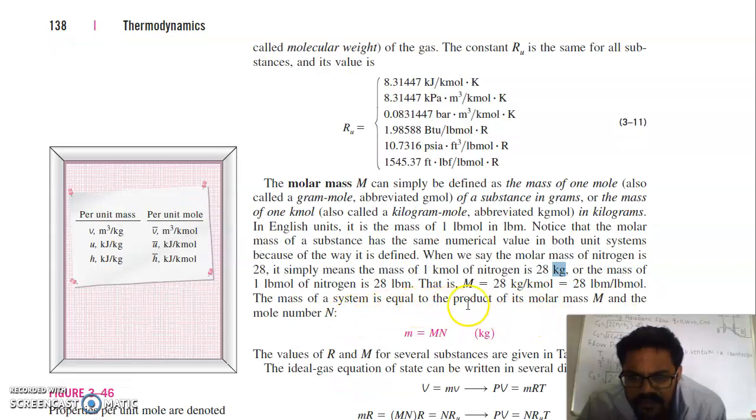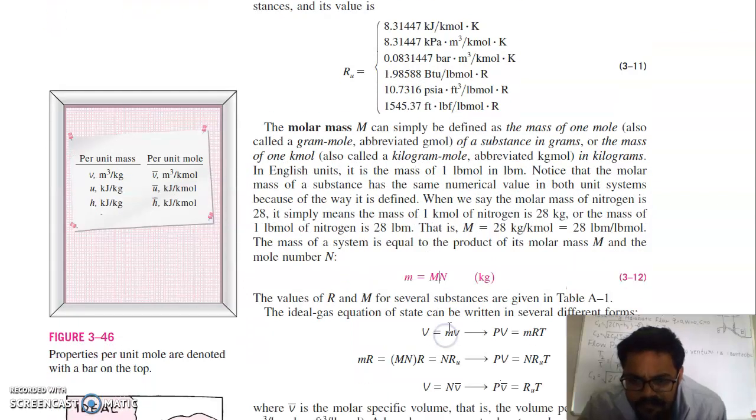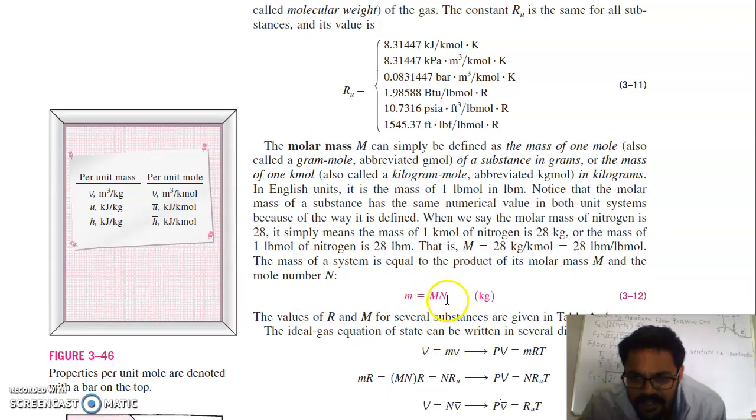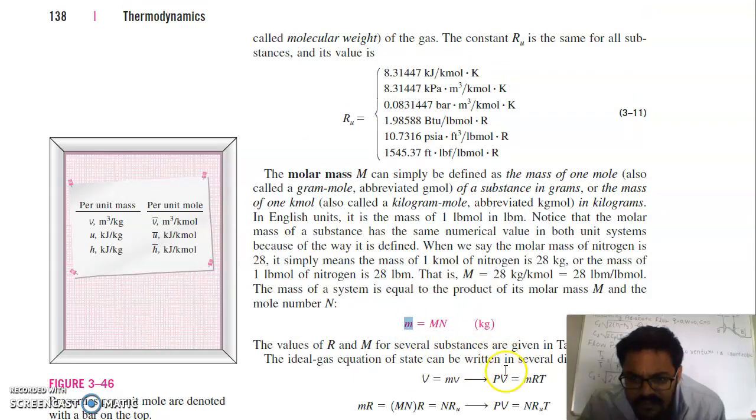The mass of a system is equal to the product of the molar mass and the mole number. So you can put this into the equation, and you will get the equation as PV = mRT.